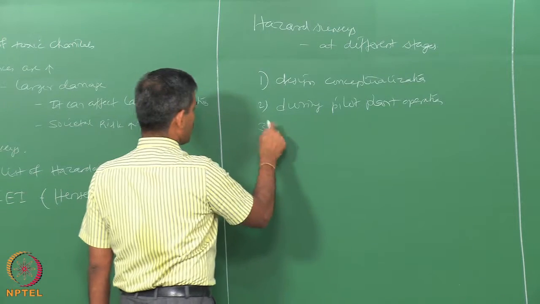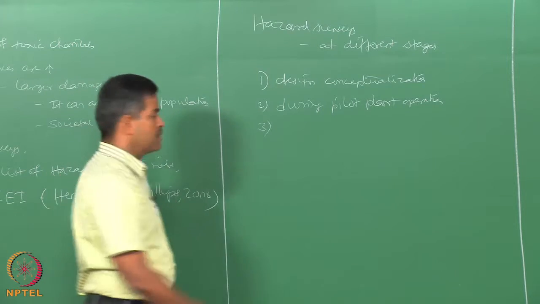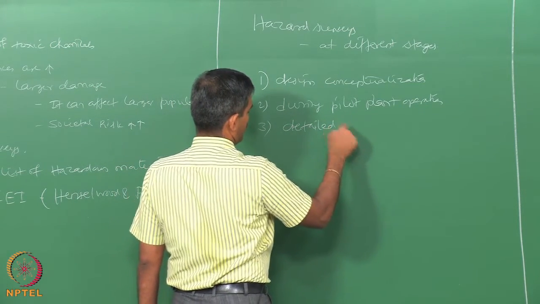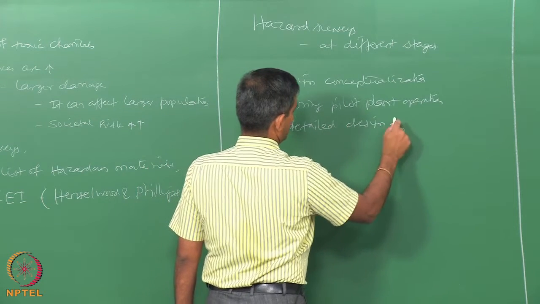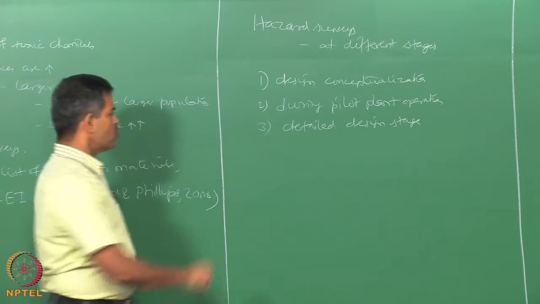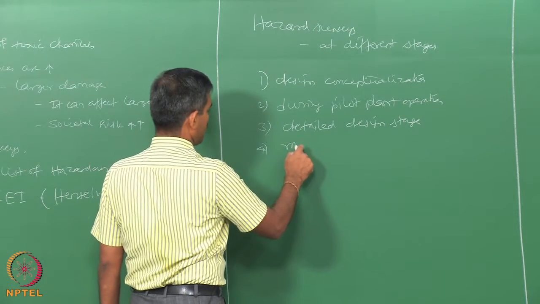You can also incorporate the effect of these consequences at the detailed design stage to make modifications in the process line and the equipment layout. You can also do this as a part of routine maintenance checks.